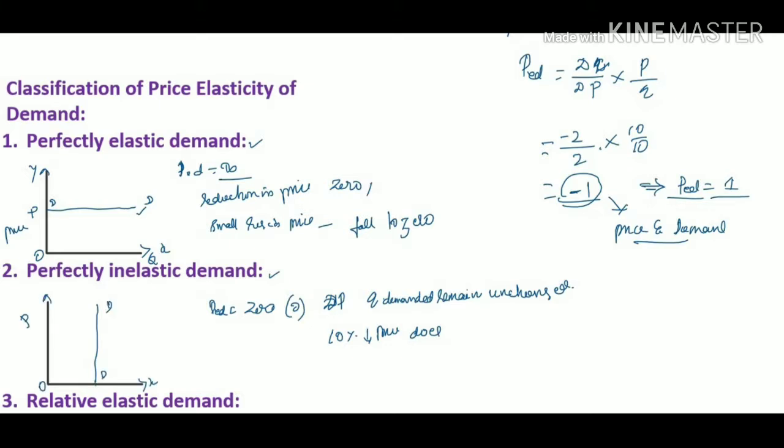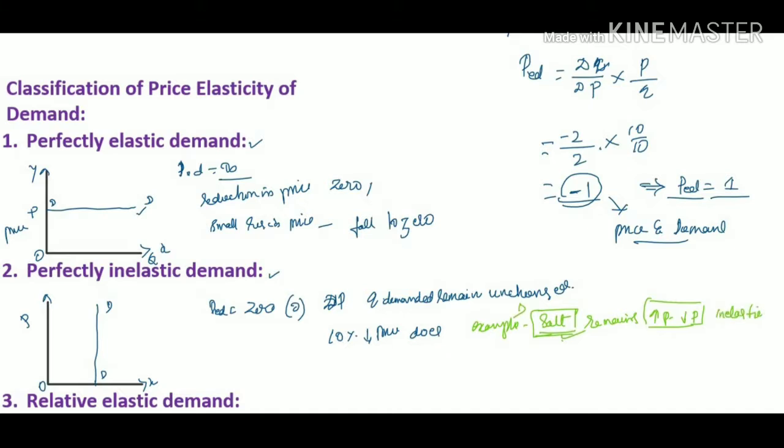We can give some examples for perfectly inelastic demand, that is, the demand for salt remains practically the same. It means the demand for salt does not change for a small rise or decrease in price. Its demand remains the same, whatever the price of salt may be. Therefore, demand for common salt is said to be inelastic.